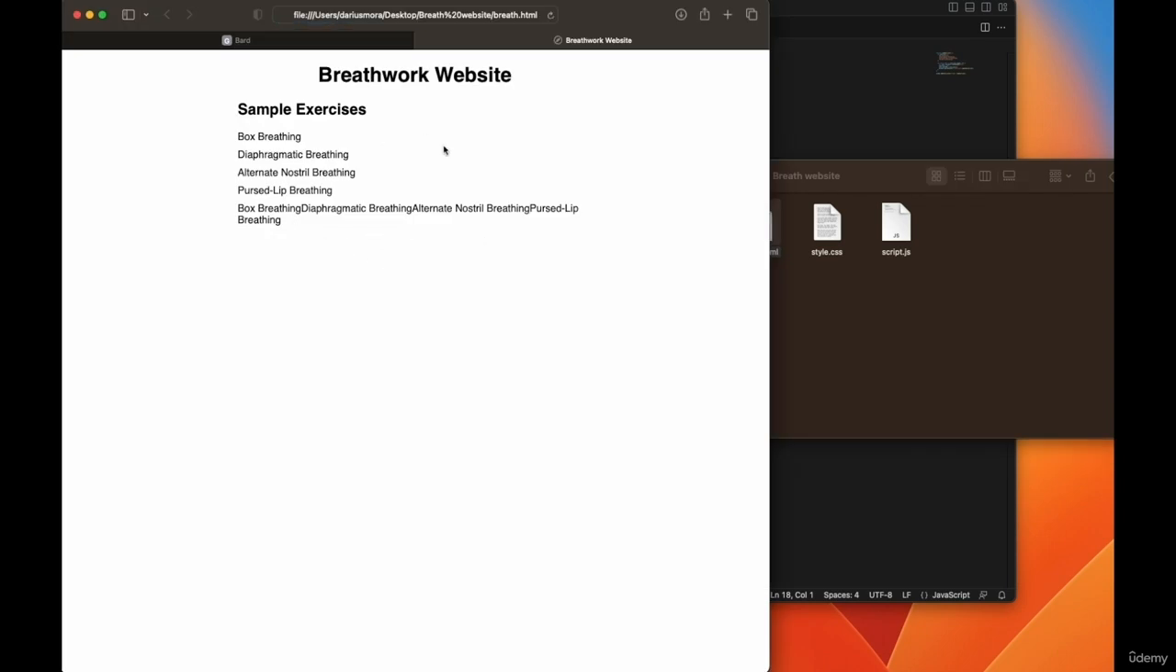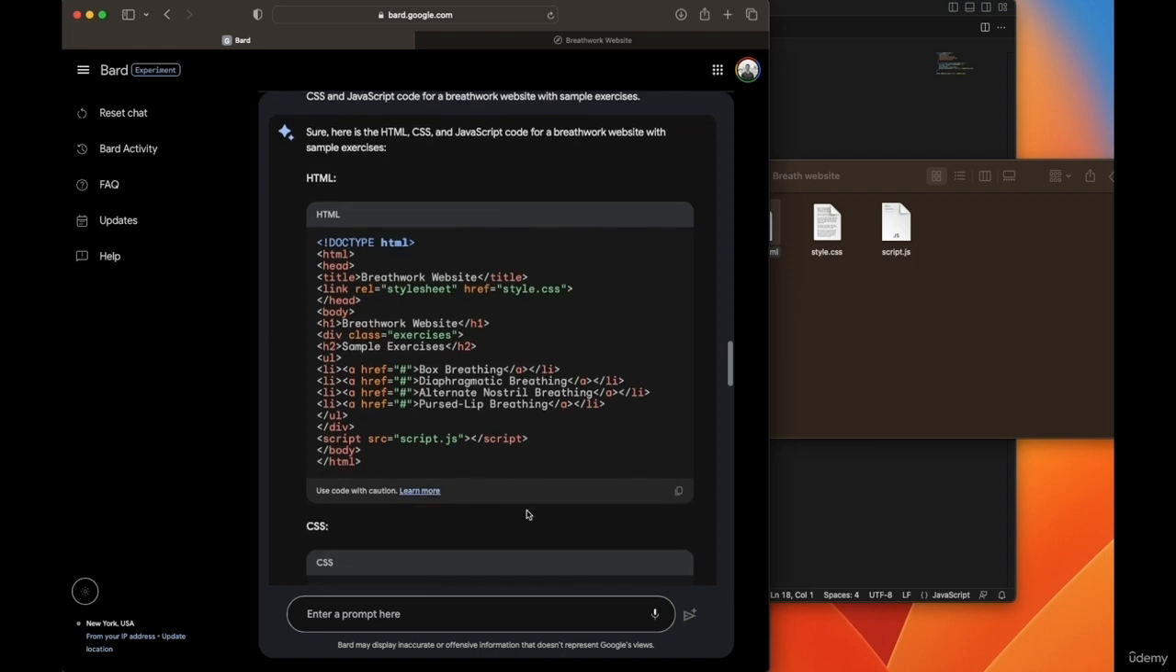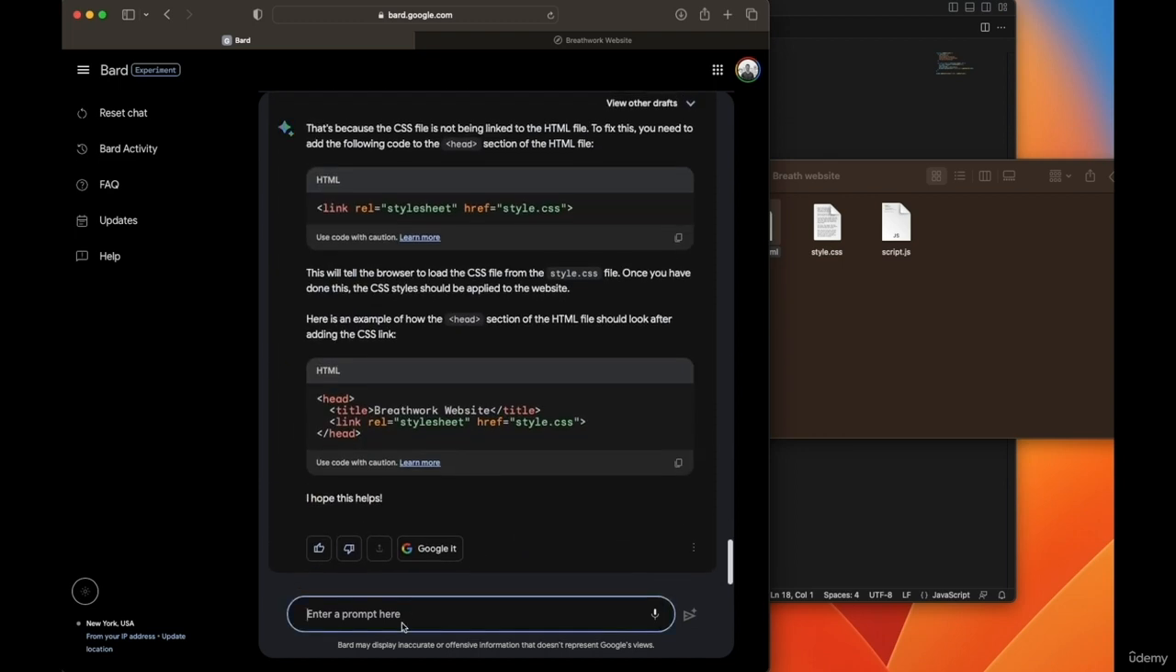Hey, so it's a little better. Okay. Still, it's not pretty or anything, but there's the breathwork website, sample exercises, and box breathing. When I click on it, nothing happens because we didn't do much more. And the style is not beautiful, but it's a start. Hey, we got a little website going. All right. So now let's see if we can work with this code and make it actually interactive. This will be pretty challenging, I think, but let's see.